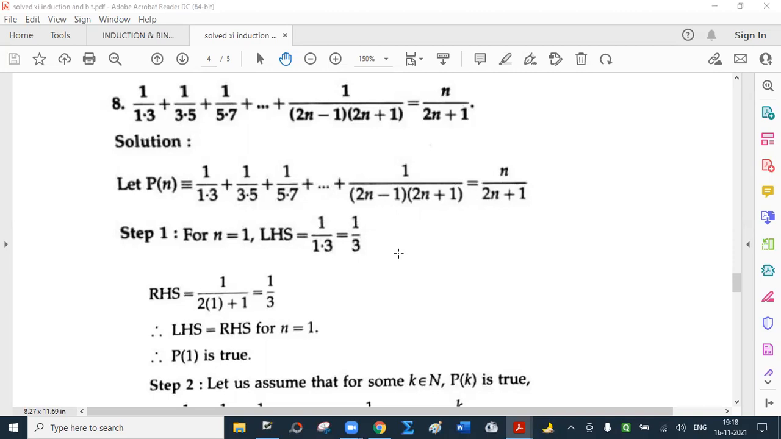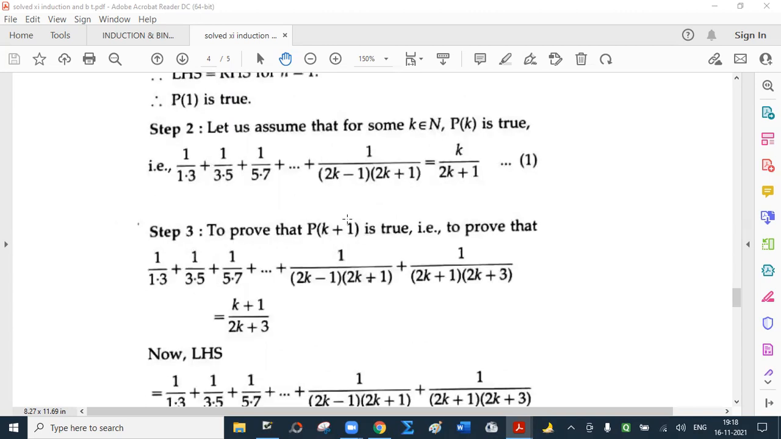Second step, we assume that for some k belonging to N, P of k is true. That is, replace every n by k. The result holds good. So this one, say number 1. Now we prove that P of k plus 1 is true. That is to prove. See, why do we say P of k? Because there are k terms. So what does P of k plus 1 mean? Addition of k plus 1 terms. So these terms will be there. Next term is obtained by replacing k by k plus 1.